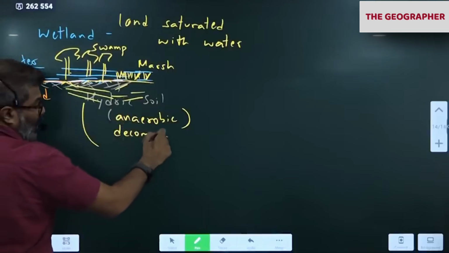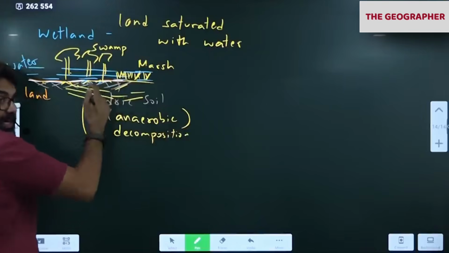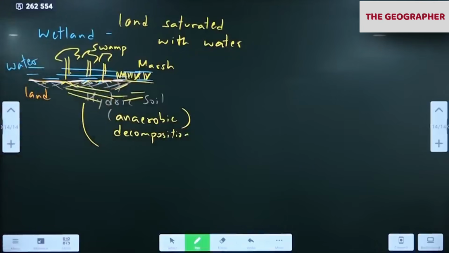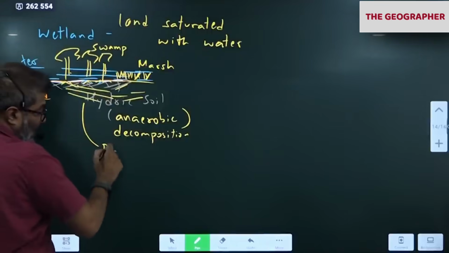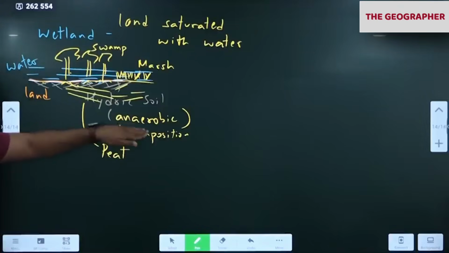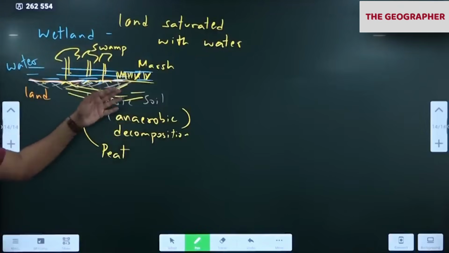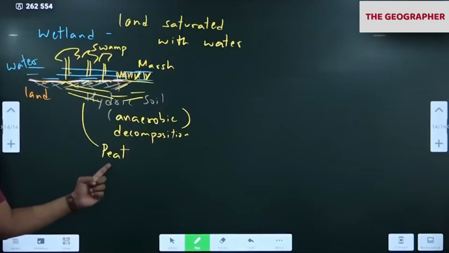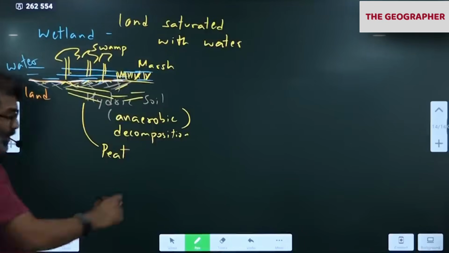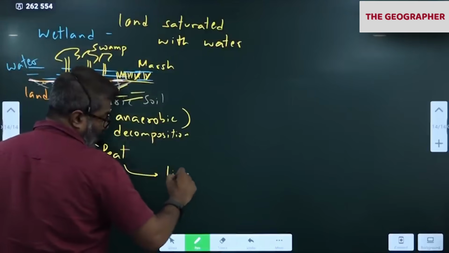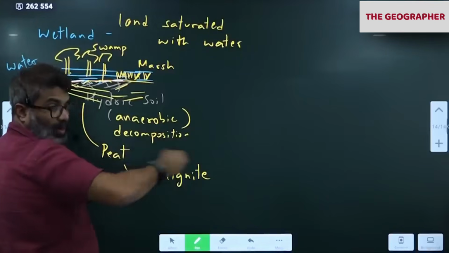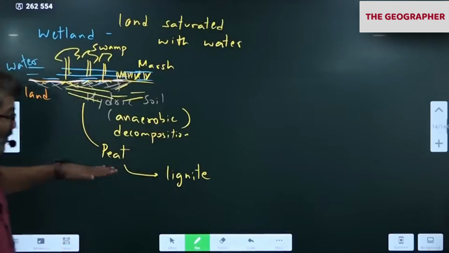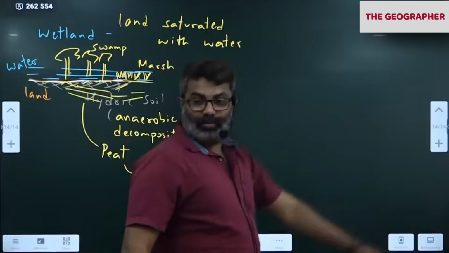Anaerobic decomposition will happen. The carbon the trees contain will remain there only, forming coal. First, peat is formed. So anaerobic decomposition of plants and trees leads to the formation of peat. This is the first stage. Slowly, over a period of time, peat becomes lignite. It takes time. I'm not saying it will happen in one day. It will take 350 million years to reach anthracite coal.